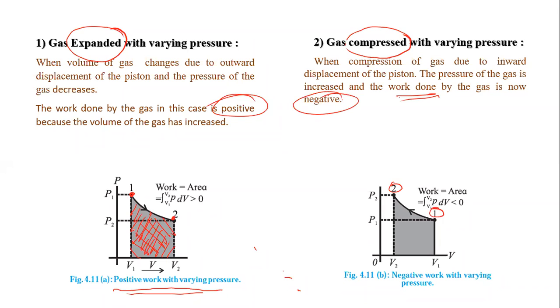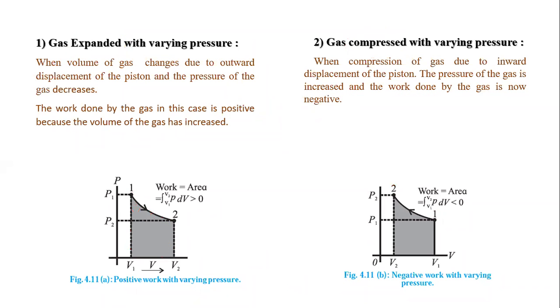Now in simple conclusion you can say that when volume increases, work done is positive. You can see here the diagram. So here volume increases, work done is positive. So here initial volume is V1, final volume is V2. Volume decreases. When volume decreases, work done is negative.